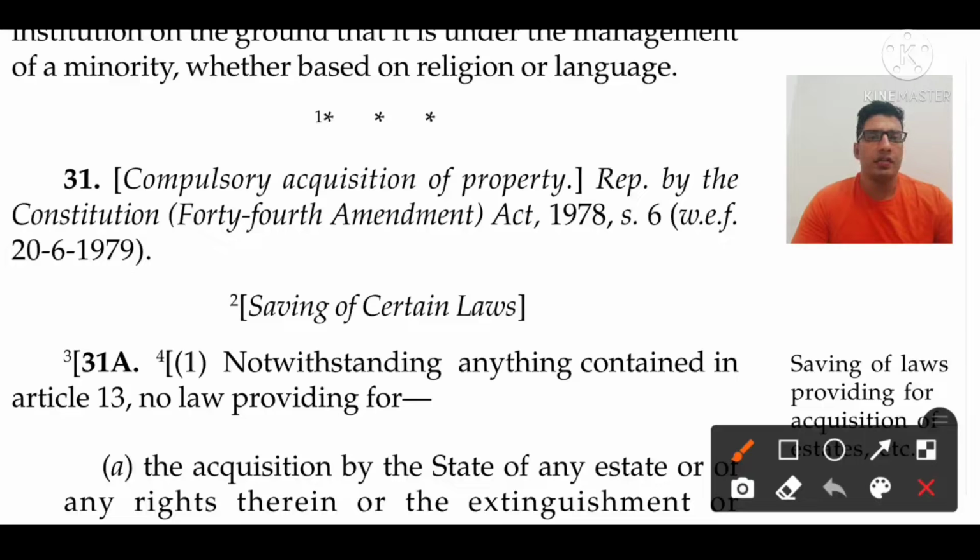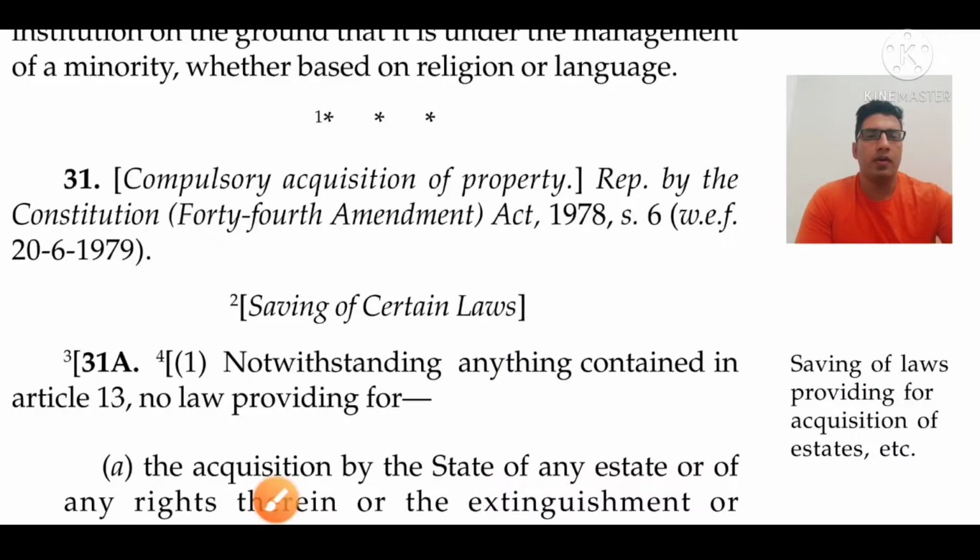What is Article 31? Actually, the 44th Constitution Amendment in 1978 deleted Article 31. That was about the legal rights, the person having the right to property, and that was deleted in 1978 itself.